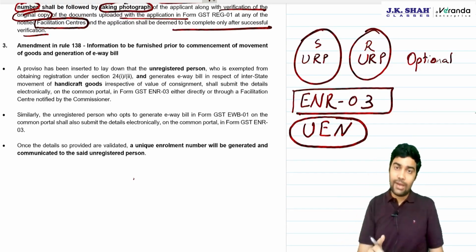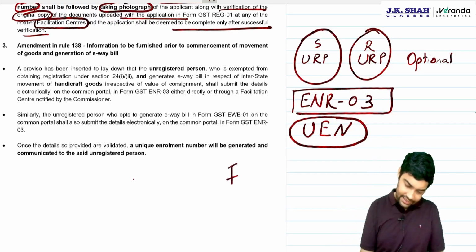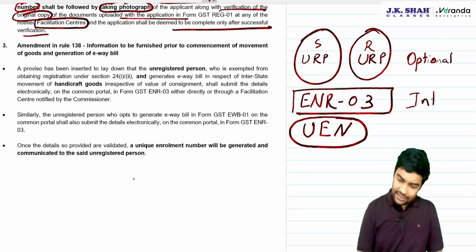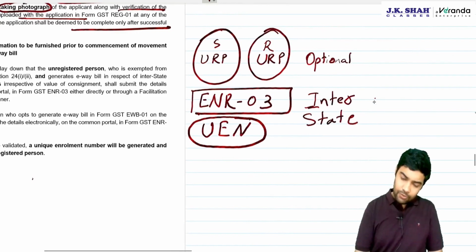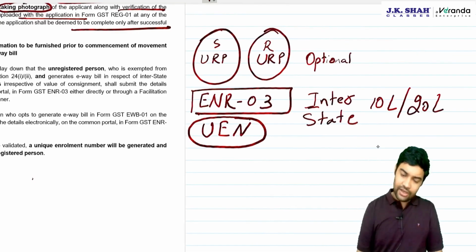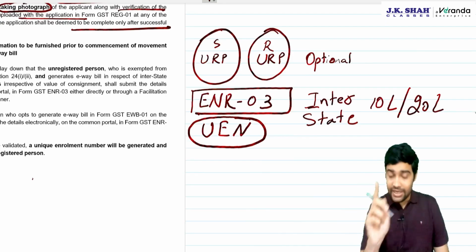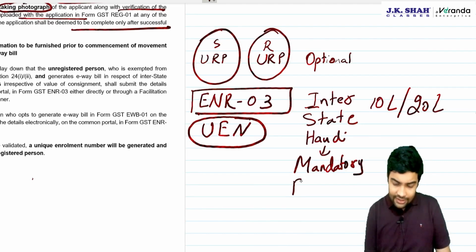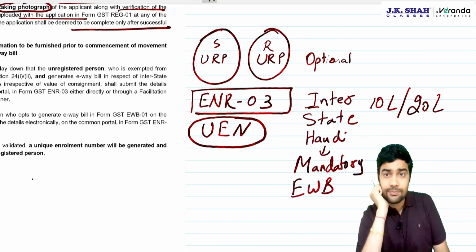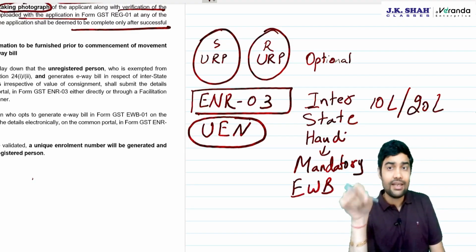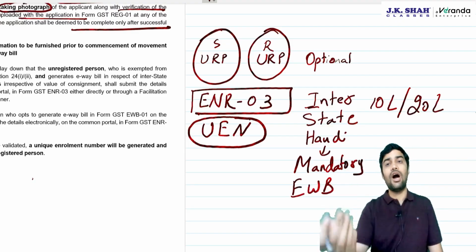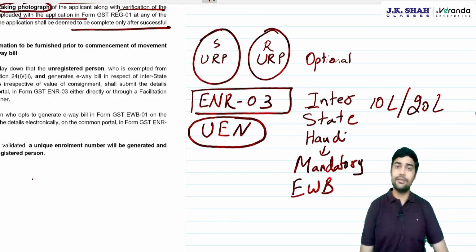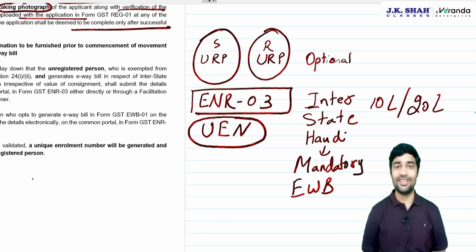Same thing will apply to interstate handicraft goods. Remember interstate handicraft goods? Interstate handicraft goods up to 10 lakh, 20 lakh, they are not required to take registration. But for interstate handicraft goods, there is a mandatory e-way bill, correct? They have to mandatorily generate e-way bill. You remember this? Now, as they are required to mandatorily generate e-way bill, the question is, how will they generate e-way bill when they don't have a login at all?